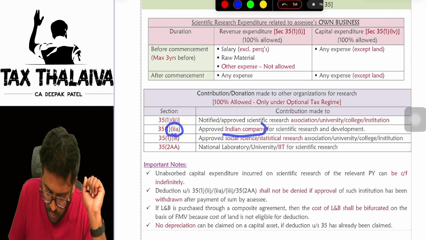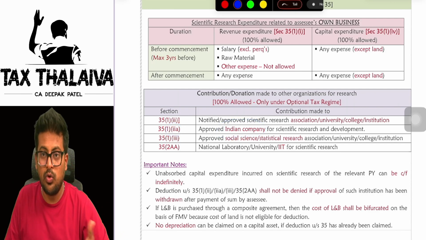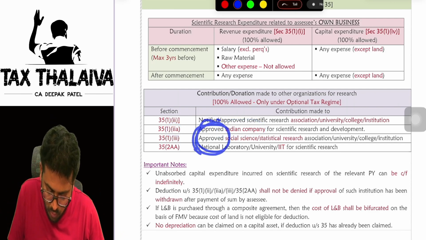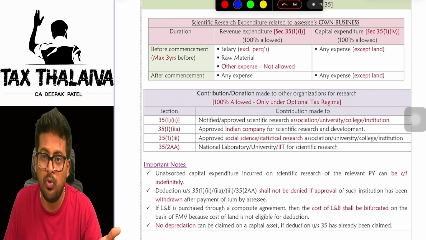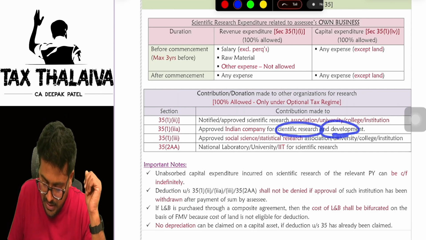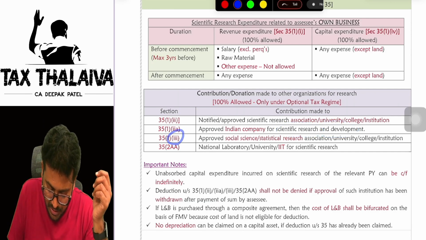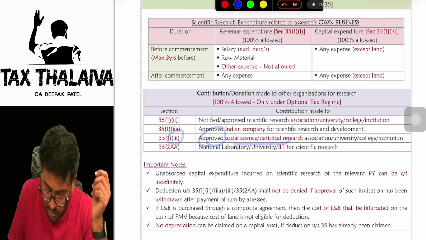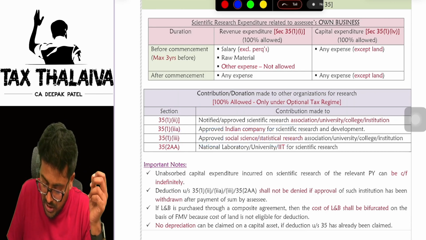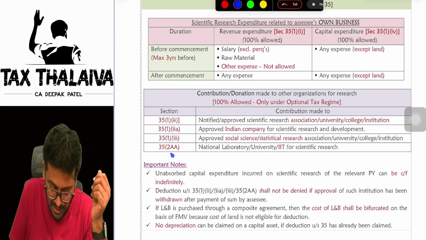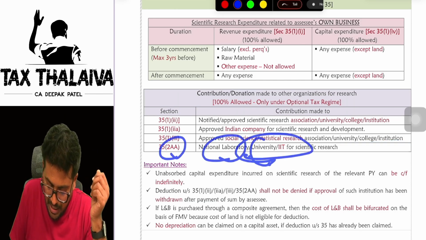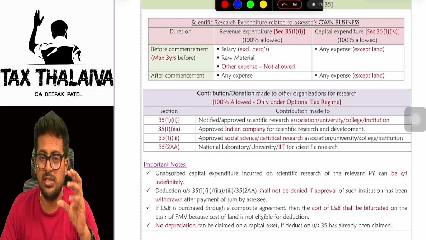Clause 2A, approved Indian company, means you are donating to an approved Indian company. Approved, very, very important. It has to be an approved organization. For scientific research and development, full you can claim. Clause 3, approved social science and statistical research association or college or institution, full you can claim. Clause 2AA, IIT, national laboratory, university for scientific research, you can claim.